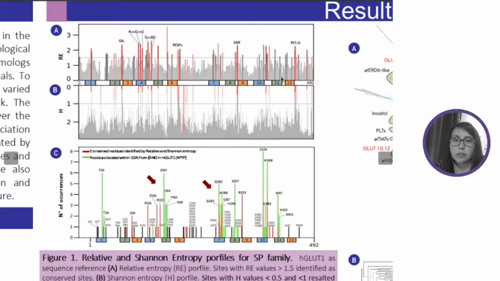Okay, finally and briefly, with the intention of understanding the basis that explains the difference in the observed cell activities, we performed a conservation and statistical coupling analysis. The conservation analysis identifies the well-known conserved motifs of the family, but the relative entropy also identifies that transmembrane segment number 7 possesses a relatively high degree of conservation compared to residues with a known role in substrate recognition described in literature in other transmembrane segments, here highlighted in green.